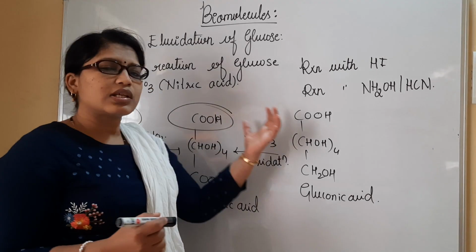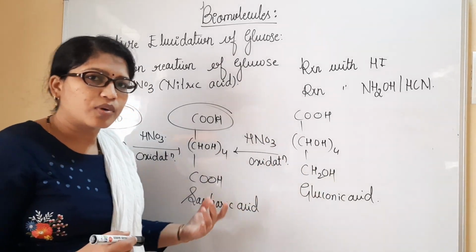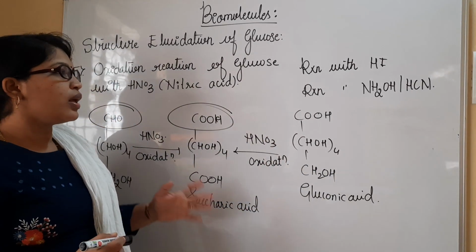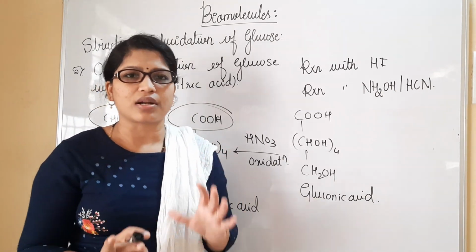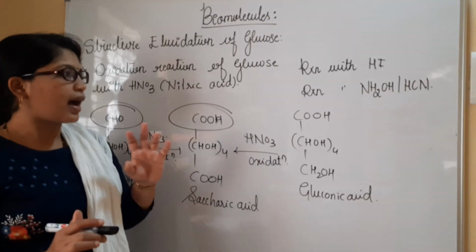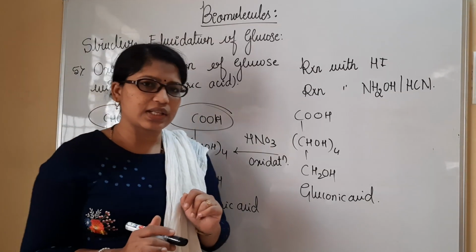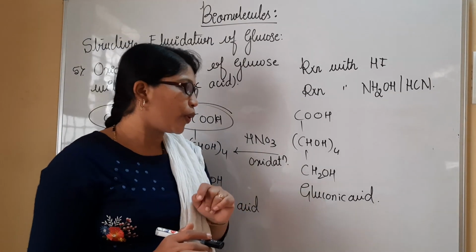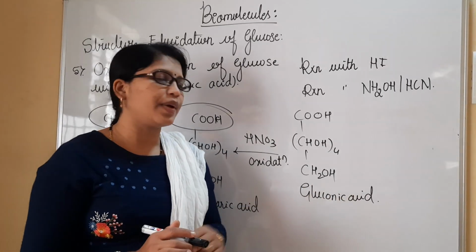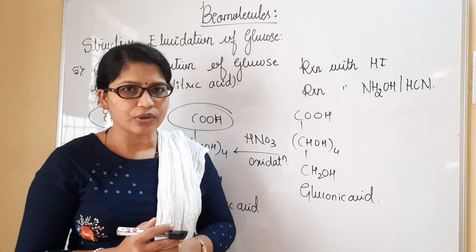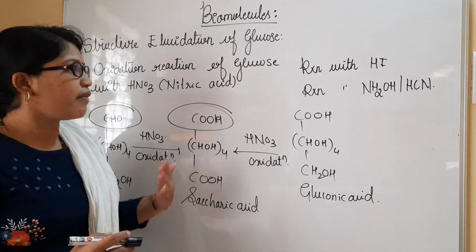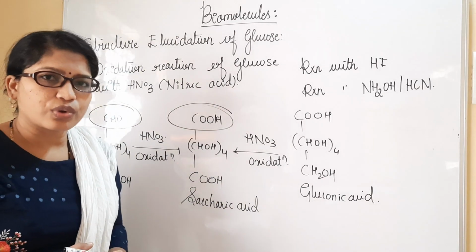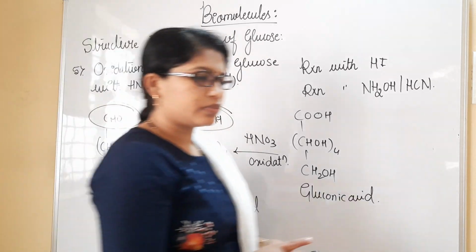With all these reactions that we have performed so far, we can conclude at last the open chain structure or exact structure of glucose, that it has 5 hydroxyl groups, one aldehydic group and one primary alcoholic group. So just write down this one. I will let you know how exactly the open structure for glucose can be written.